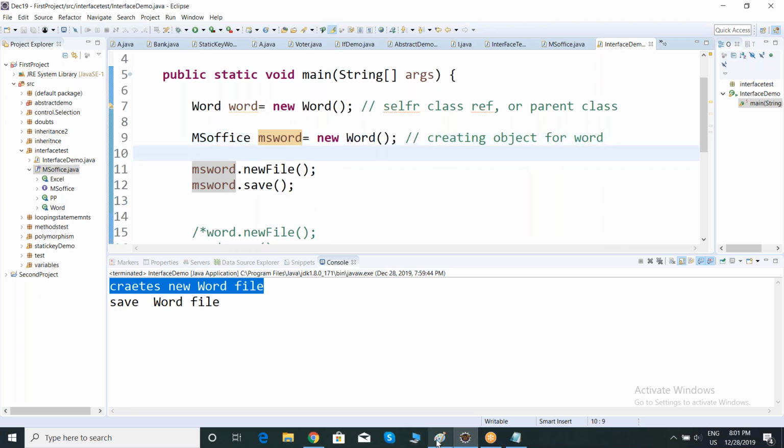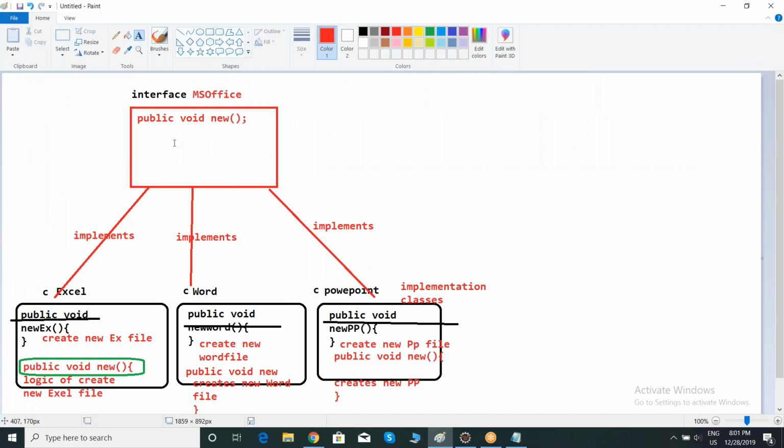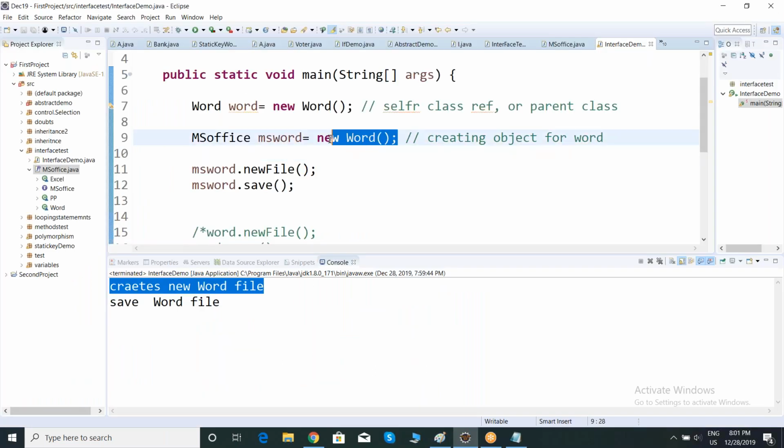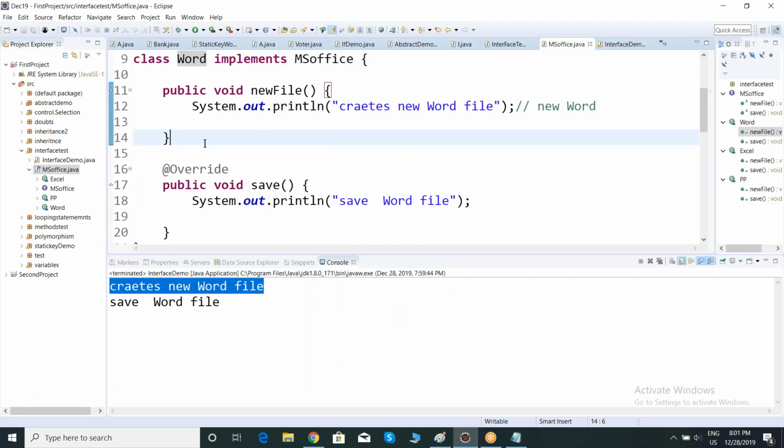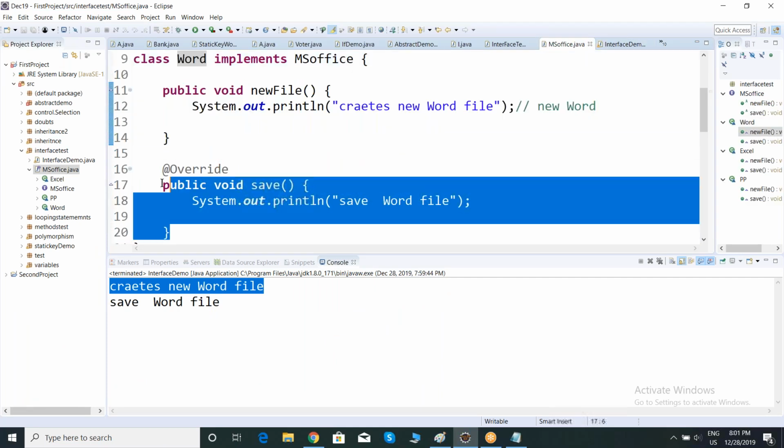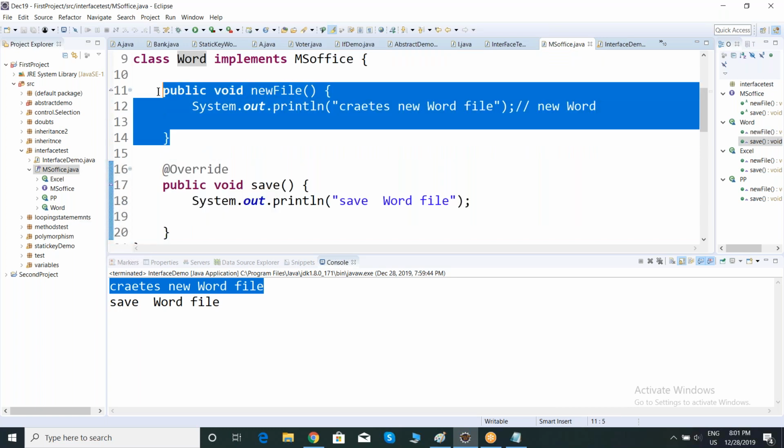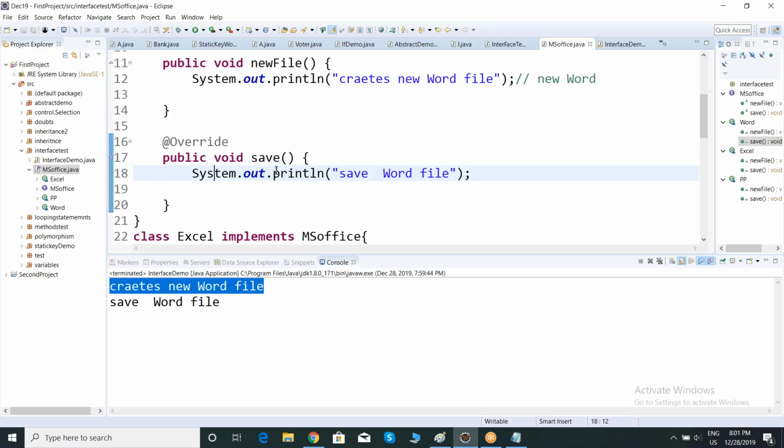If I call this method, first it will go into the interface and check whether the new file or save file method is present in the interface. If it is present, it will check for the runtime class object. What is the runtime class here? The runtime object here is Word. Now it goes to the Word class. Inside my Word class, there is an implementation of the new file method and save file method. It will execute this new file method and save file method.